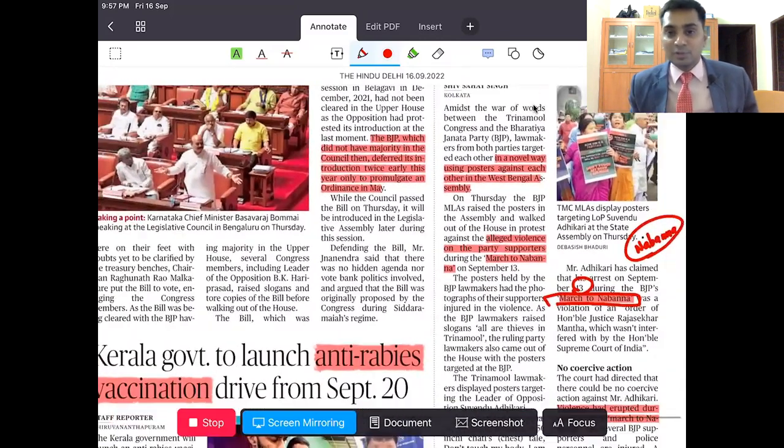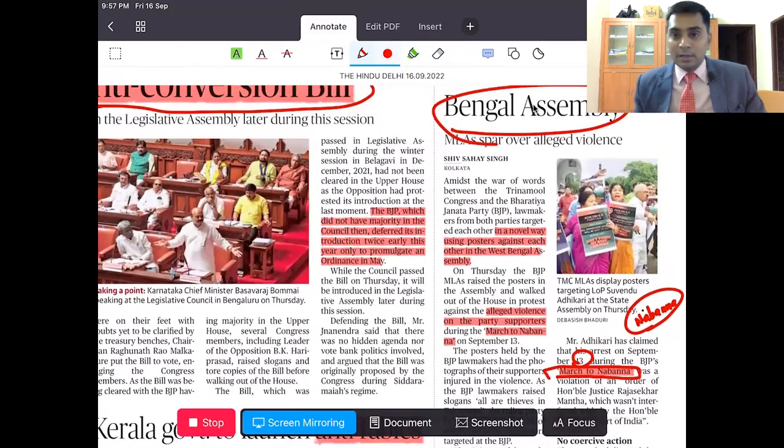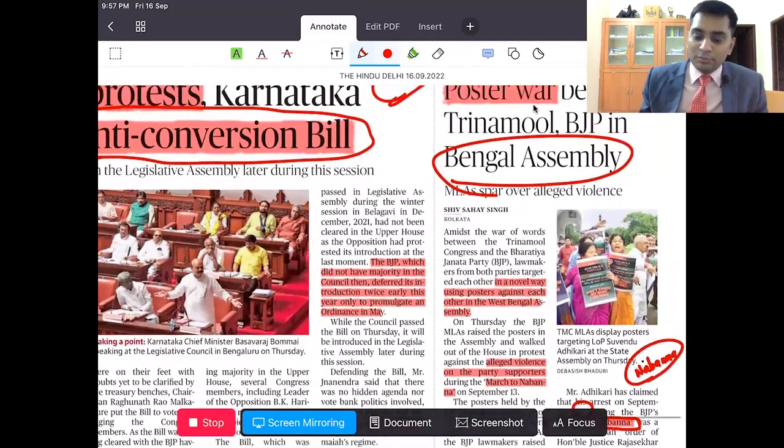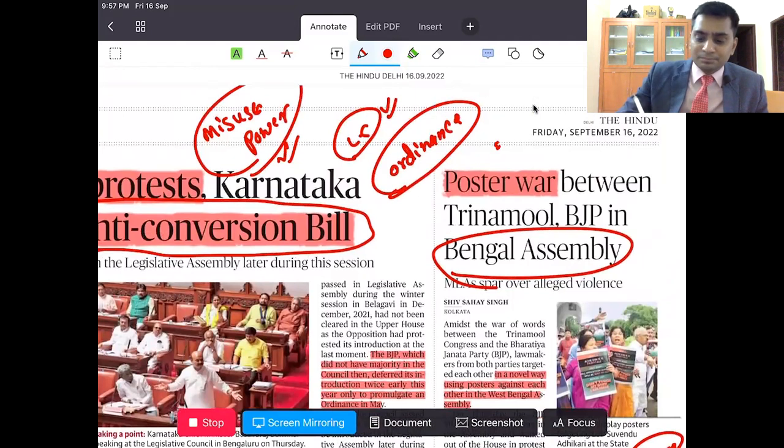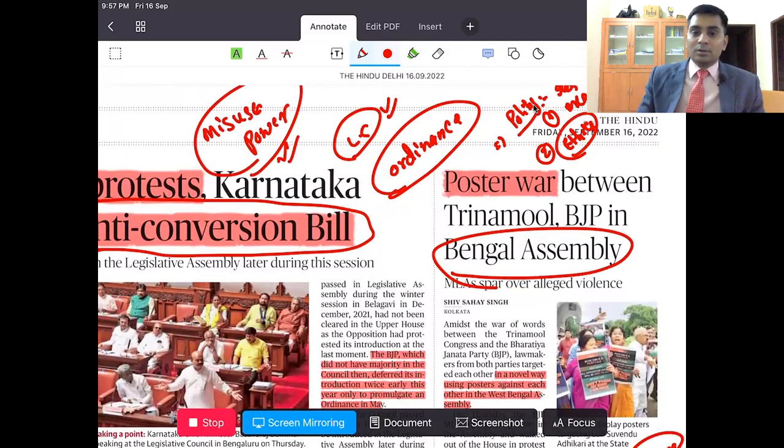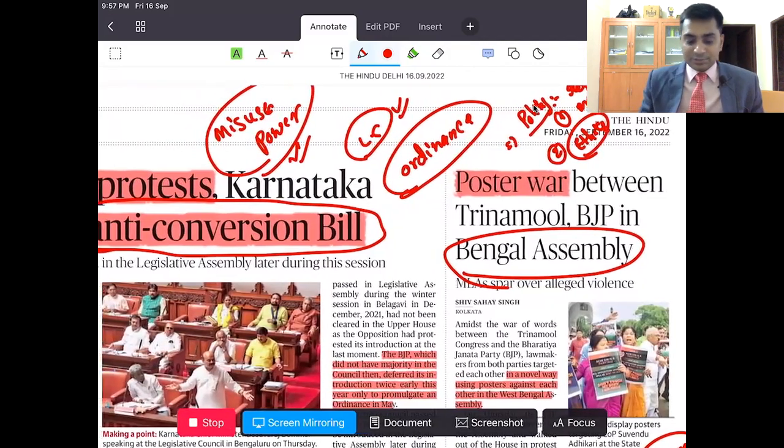In this march, there was huge violence, and now the leaders, MLAs of Trinamool Congress as well as BJP, are blaming each other. You can use this in the quality of how responsible the MLAs are, and then you can use it again in ethics, political governance or political ethics.